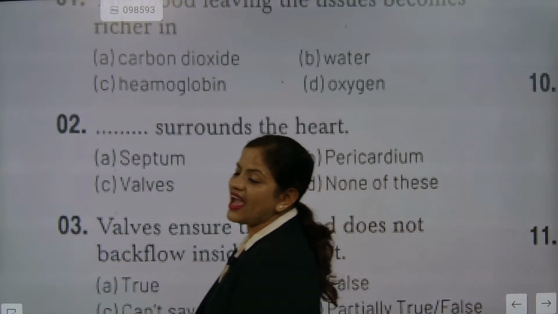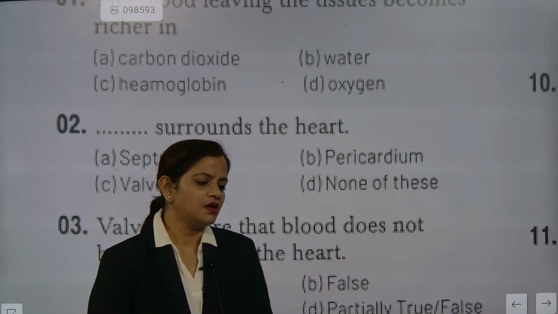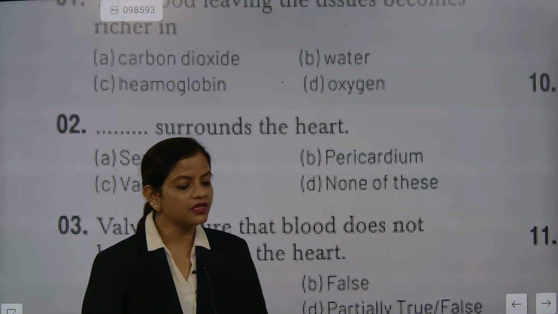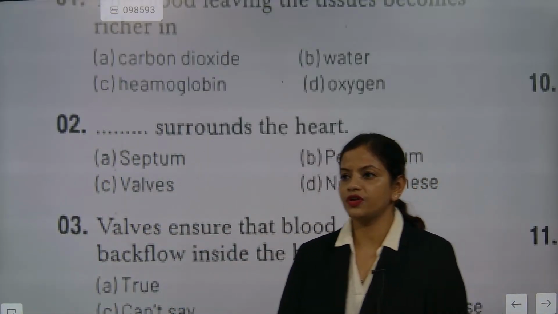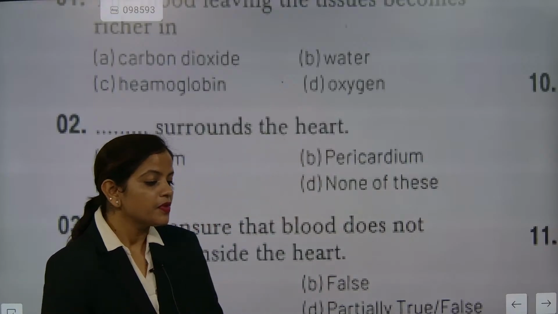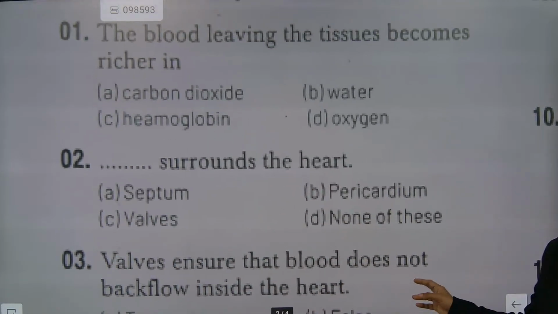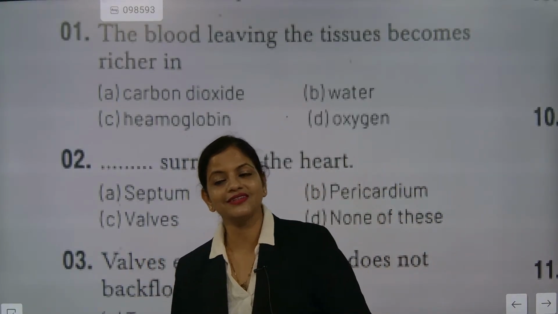See, please understand this one. This is the final time and we have to revise nicely. When somebody asks you what is surrounding the heart, your correct answer will be the pericardium. The septum separates the left atrium and the right atrium, and none of these walls are present inside the heart.